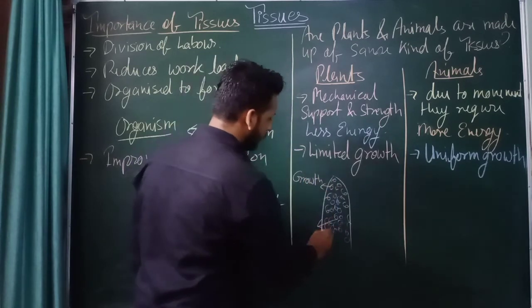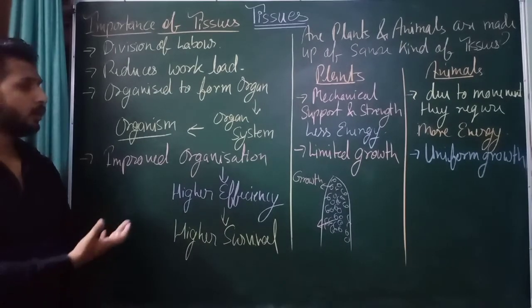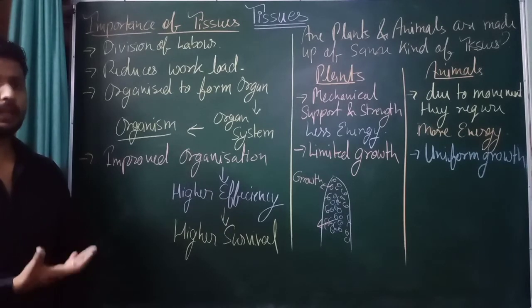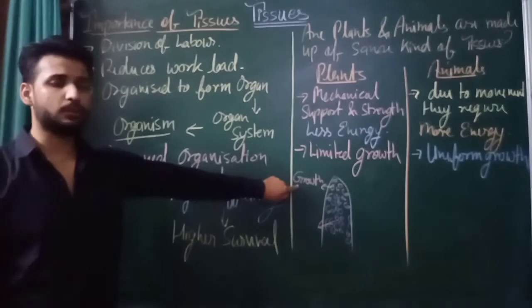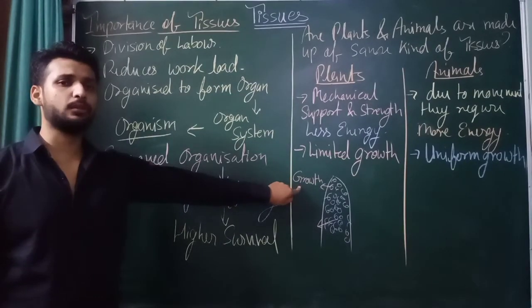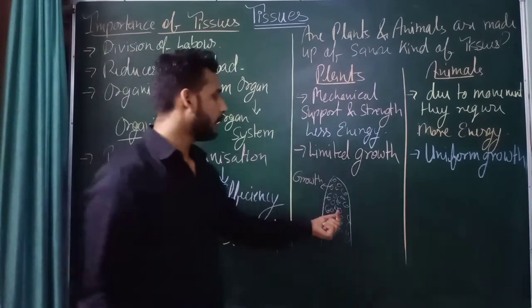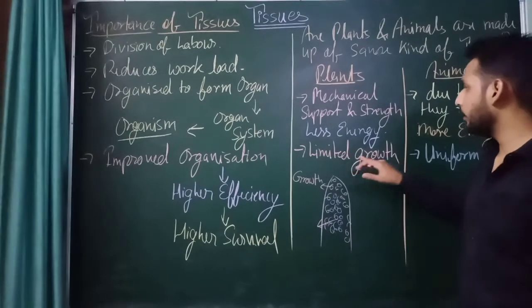And here these are the permanent tissues. So there is a limited growth here. These meristematic tissues divide, right? And here the growth is limited. That's why we say limited growth here.